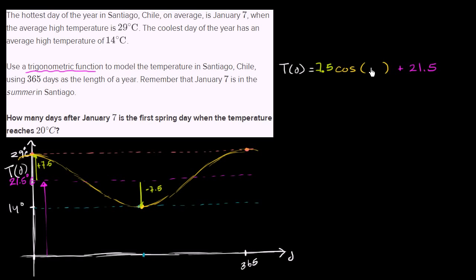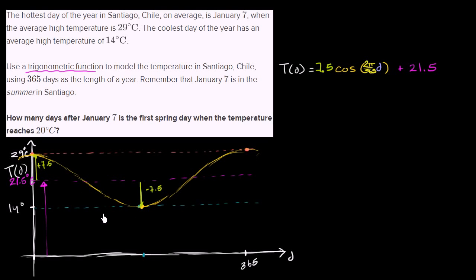So it's going to be a function of the days. And what do we want? When 365 days have gone by, we want this entire argument to be 2 pi. So when d is 365, we want this whole thing to evaluate to 2 pi. So we could put 2 pi over 365 in here. And you might remember your formulas. I always forget them. That's why I always try to reason through them again. The formula is, you want 2 pi divided by your period and all the rest.